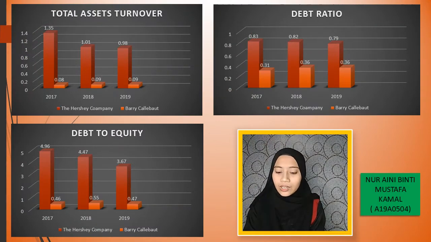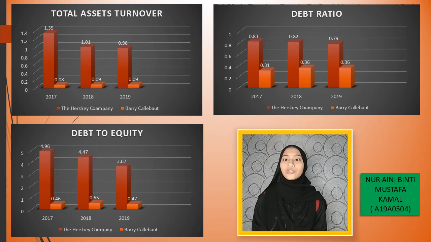Asset turnover. From the graph, we can see the Hershey company gets more than Barry company. To analyze this total asset turnover, I use the formula sales divided by total assets. From the graph, Hershey gets 1.05 in 2017, 1.01 in 2018, 0.98 in 2019. Barry company gets 0.08 in 2017, 0.09 in 2018 and 0.09 in 2019.